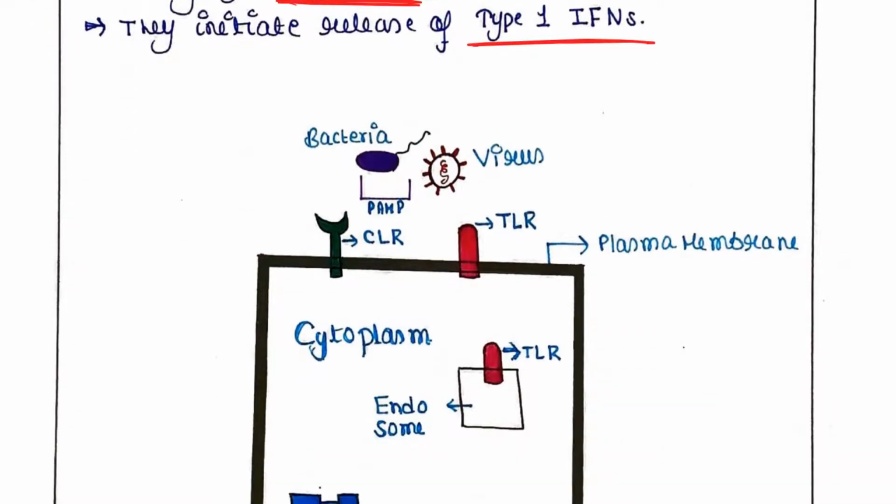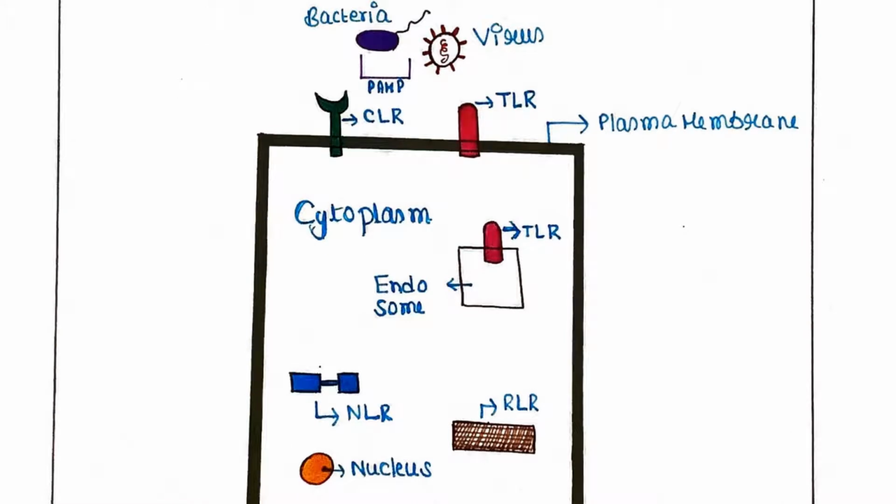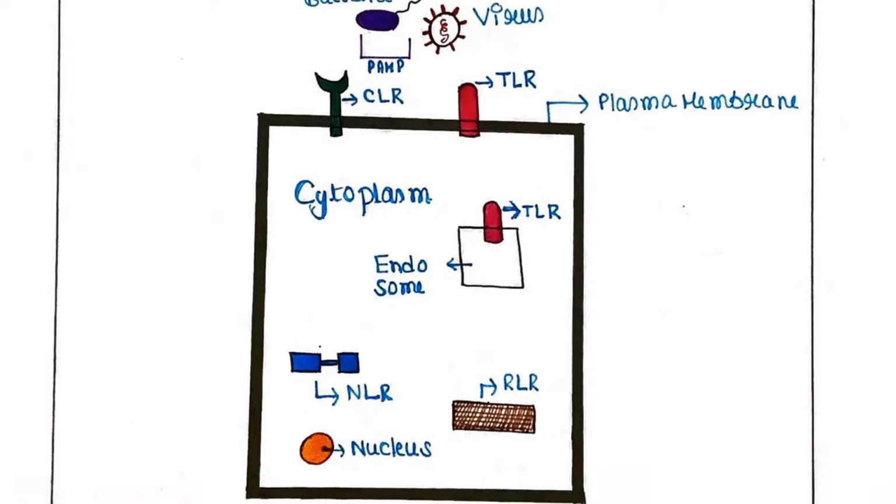In this picture, you can get the idea of which PRR is associated with which location of the cell. First is the TLR. TLR is present in the plasma membrane. TLR is also present in the membrane of the endosome, or lysosome. Then NLR is present in the cytosol, RLR is also present in the cytosol, and CLR is present in the plasma membrane.